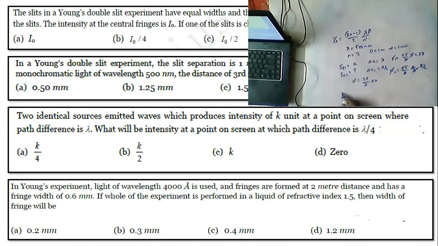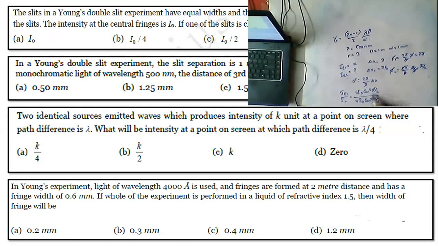Okay, so we already know the formula. What is the formula, Nana? IR1 by IR2 is equal to 4I naught cos square phi1 by 2 by 4I naught cos square phi2 by 2.